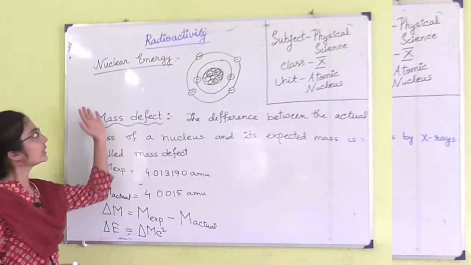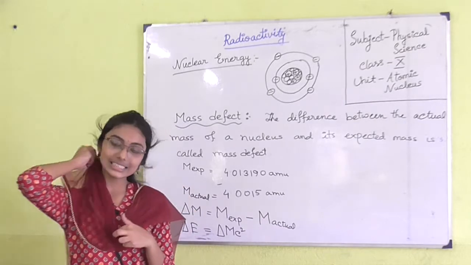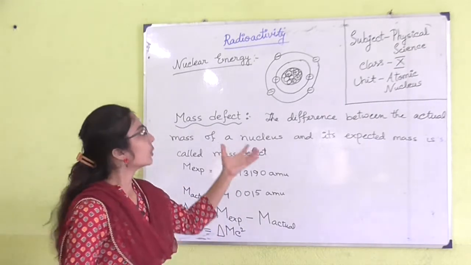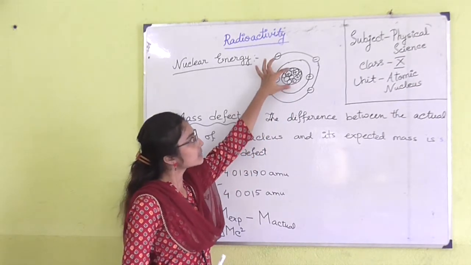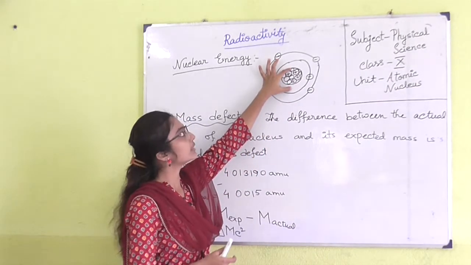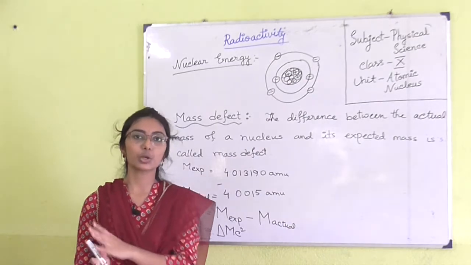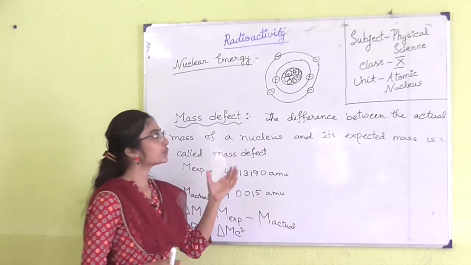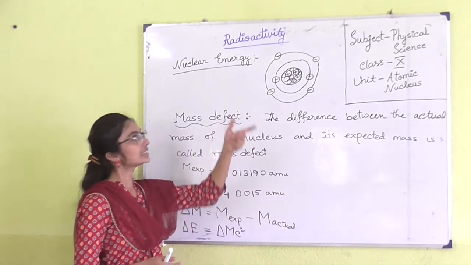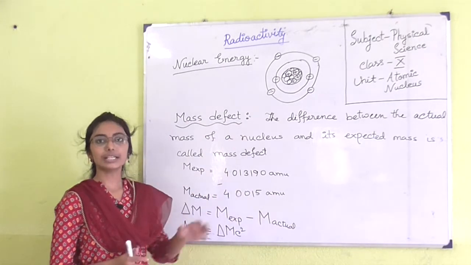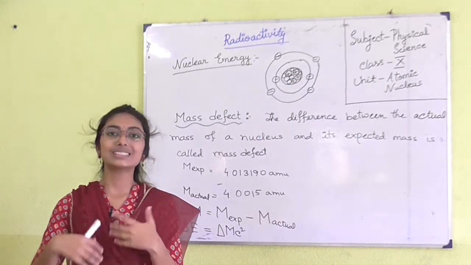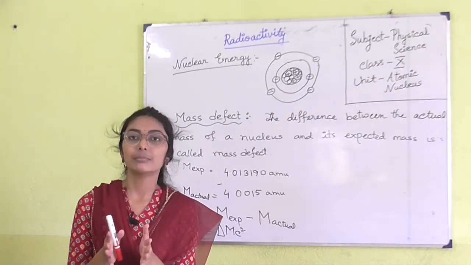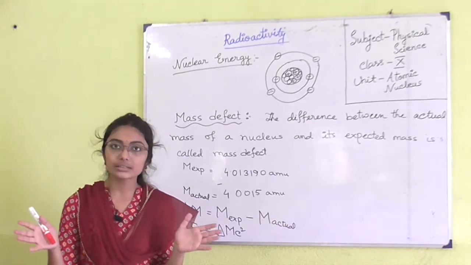Now, we are going to discuss nuclear energy. We know the structure of the atomic nucleus: at the center of the nucleus there are positively charged protons and uncharged neutrons, and the electrons revolve around the nucleus. As there are positively charged protons, they must experience some amount of repulsive force between them.